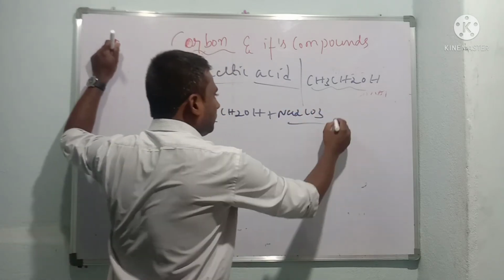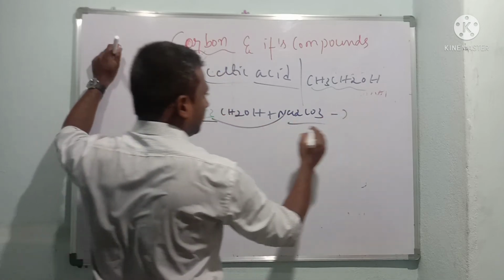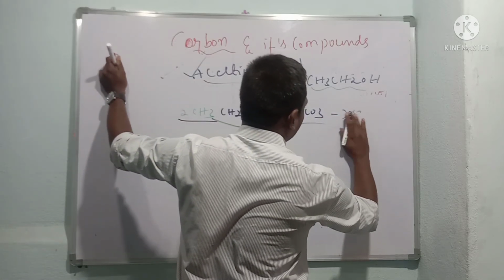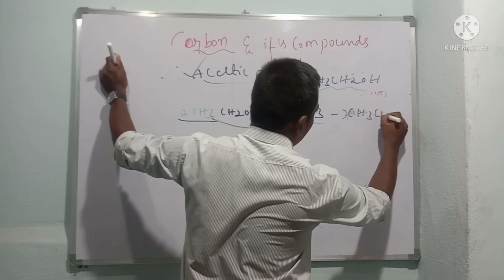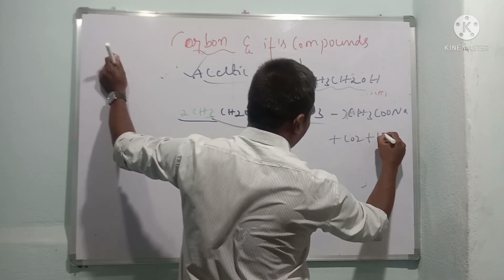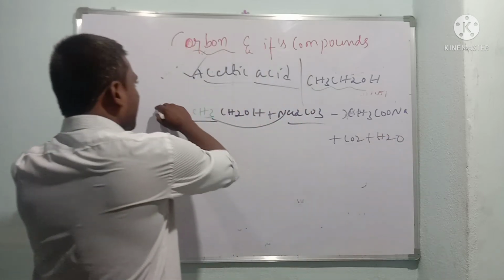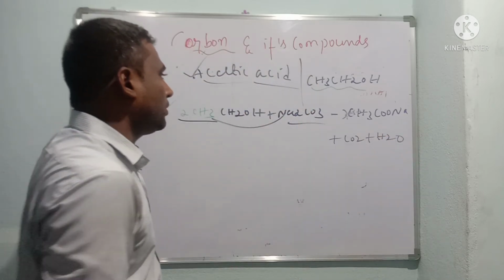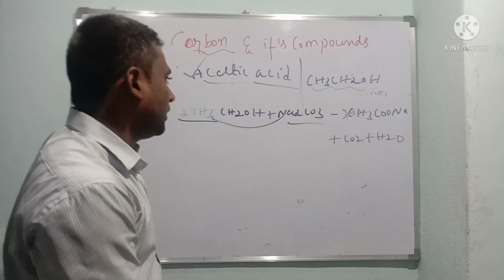It forms sodium acetate, that is CH3COONa plus carbon dioxide plus water. So this is all about the reaction of acetic acid with sodium carbonate.